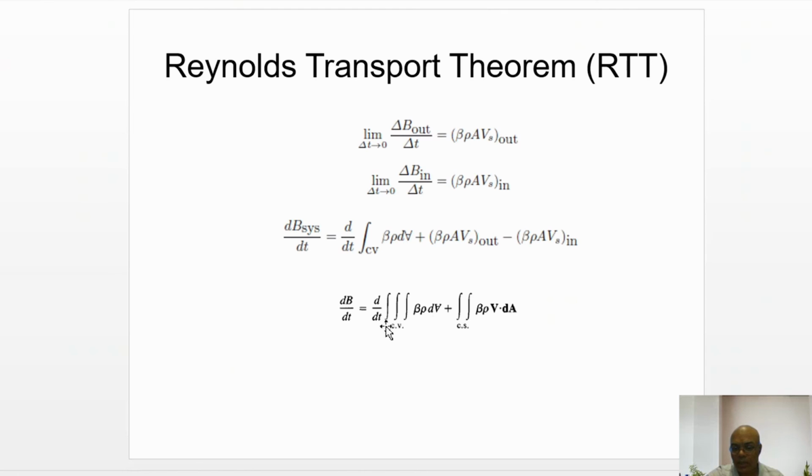So dB by dt is equal to d by dt of the integration of beta rho dV over the control volume plus the integration of beta rho v dA over the control surface.